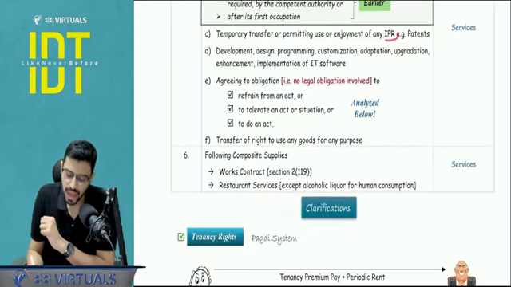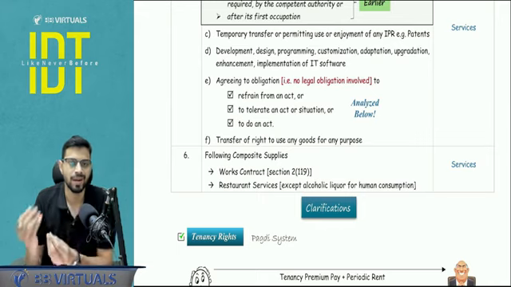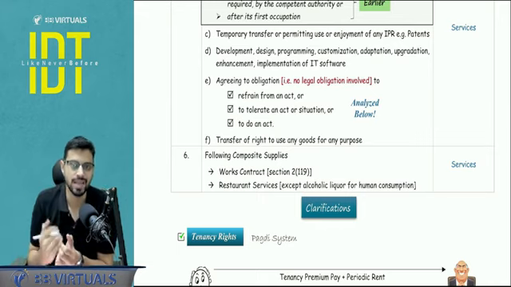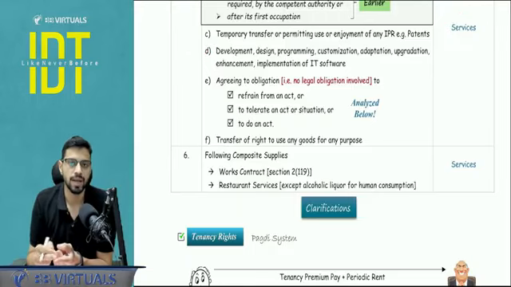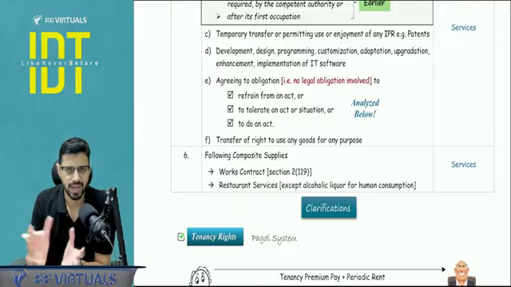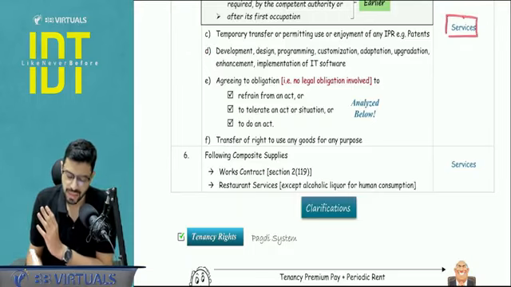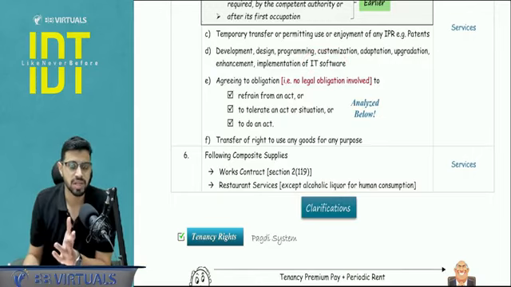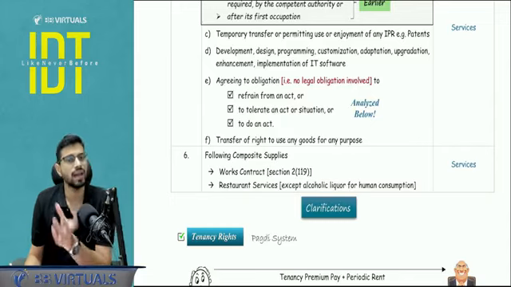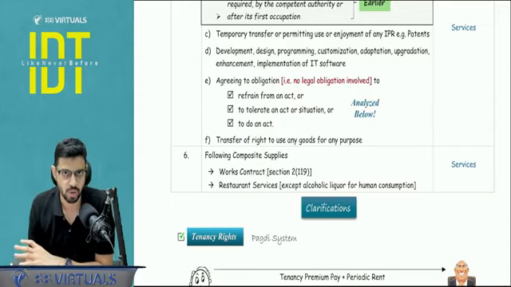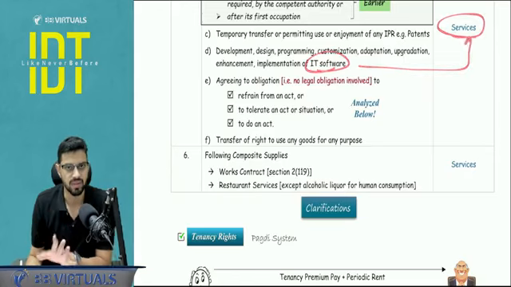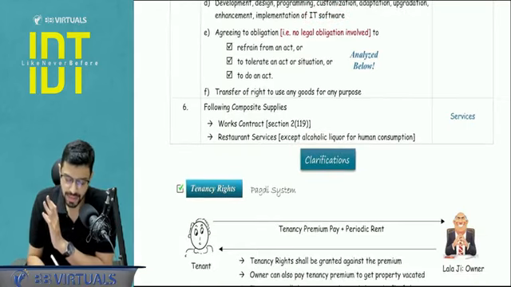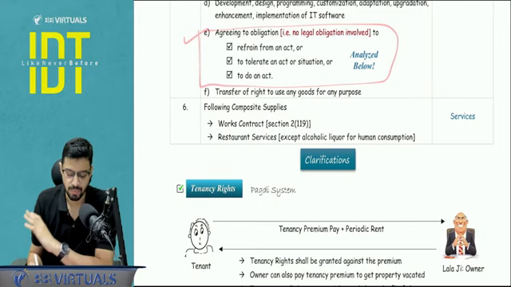Next, any IPR related rights. So for example, patents, copyrights are transferred against which royalties you are getting. So that is also services. Then IT software, you develop IT software, you design for someone, you make these kind of softwares. This is again supply of services. IT softwares in the pre-GST regime were undergoing double taxation. They were considered as goods also, so VAT was also levied, and they were considered services also, so service tax was also levied. But now it has been clarified that no more double taxation. It would be considered as services. You apply GST. Okay. 6E I will be covering later because it has a special mention.